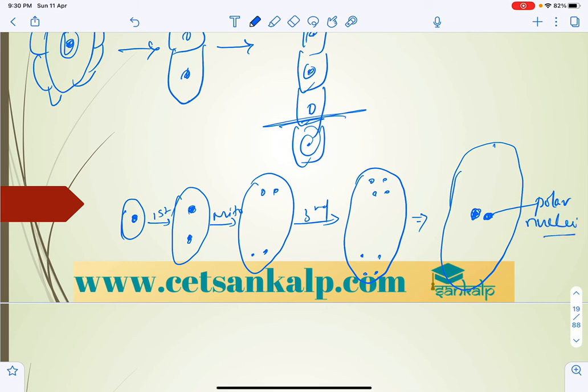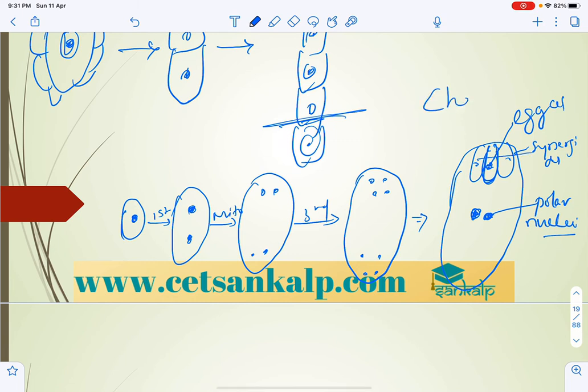During development, we can say that these will finally develop into 2 synergids and 1 egg cell. So that is towards the micropylar end, and the other end is towards the chalaza.